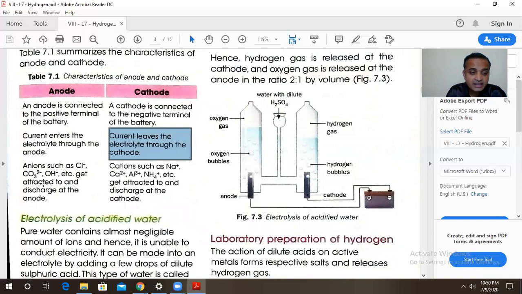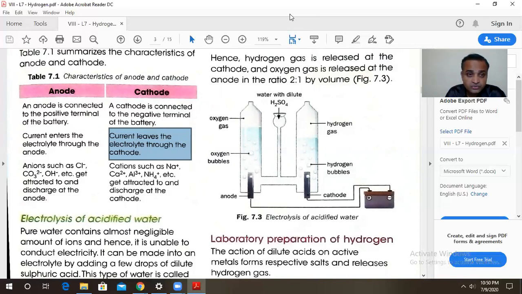Anions like Cl minus, CO3 minus minus, OH minus, etc. are attracted towards the anode, and at the anode they undergo oxidation, that is loss of electrons. And the cations like Na plus, Ca plus plus, Al3 plus, NH4 plus, etc., or H plus, are all attracted towards the cathode. At the cathode, they undergo reduction. Reduction is gain of electrons, and now they are discharged at the cathode.